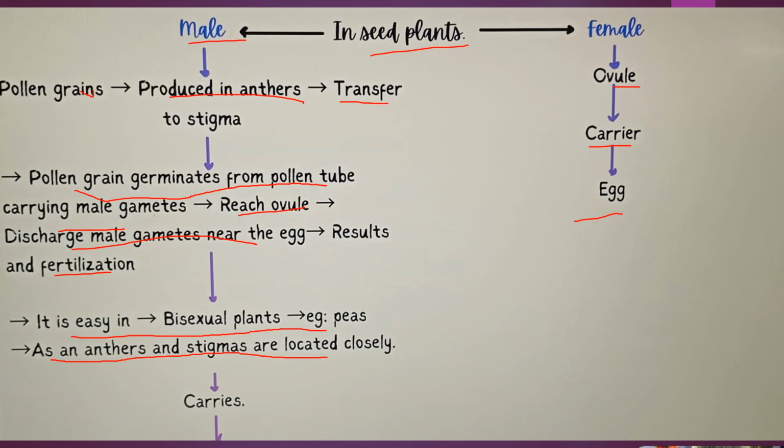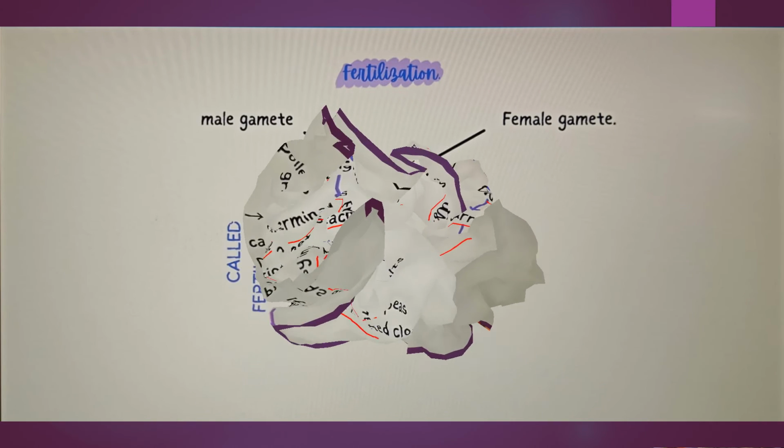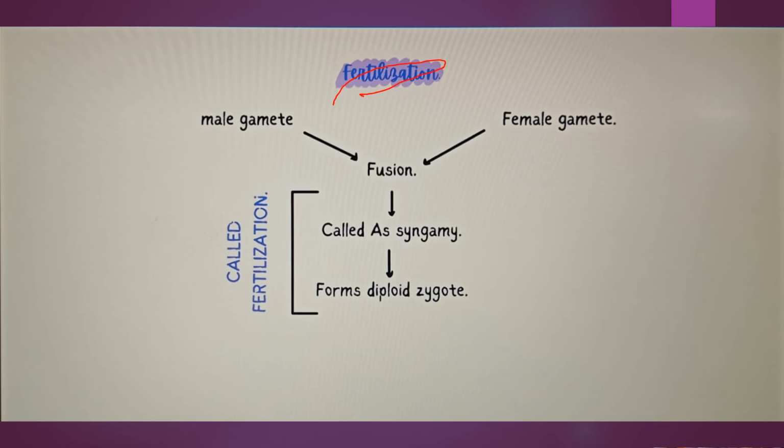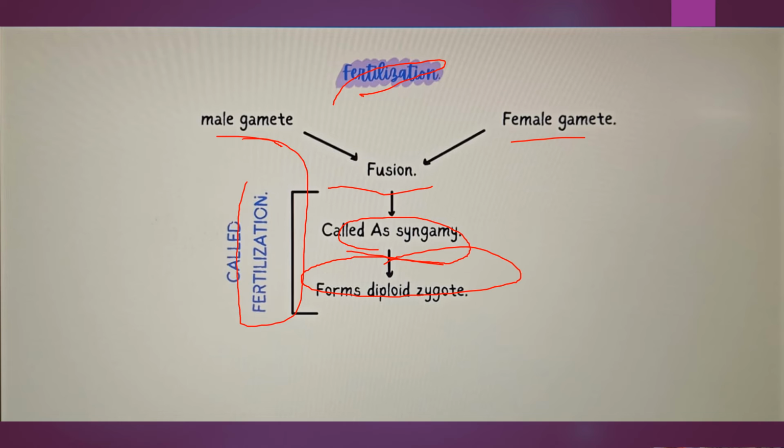Okay, fertilization. We finished pre-fertilization, now fertilization. We have a male gamete and a female gamete. When they fuse together, it is called syngamy. When there is the formation of a diploid zygote, that is called fertilization. Fertilization is not just fusing, but after fusing, when there is a diploid zygote, that is called fertilization.